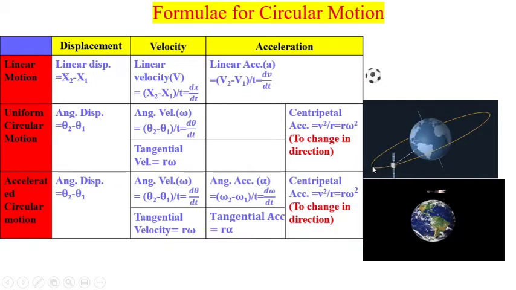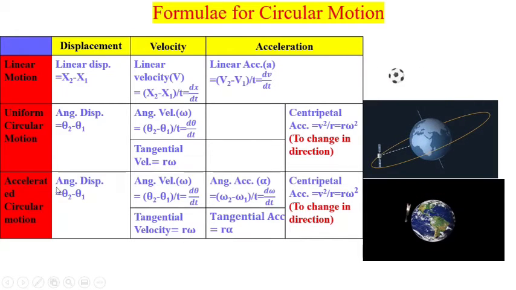So even in case of uniform circular motion, the centripetal acceleration is always there, and that can be calculated by using v square by r, or equal to r omega square. At every position, the momentary direction for the velocity of the satellite is the tangential direction, and that tangential velocity can be calculated by using this formula, that is r omega. So in uniform circular motion, there are only these three quantities, that is angular velocity, tangential velocity, and centripetal acceleration.